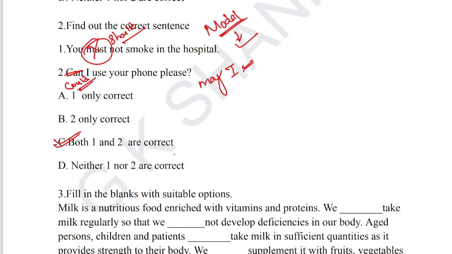So the point of view is different from the way they are asked. Should can be applied instead of must, could can be applied instead of can. So apparently the answer option C, both 1 and 2 are correct, is the correct answer for question number 2.